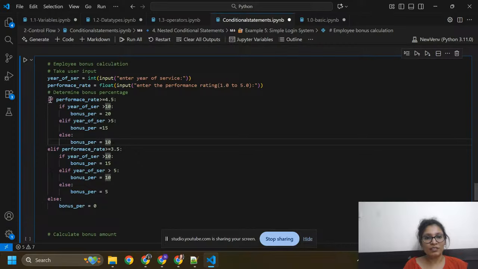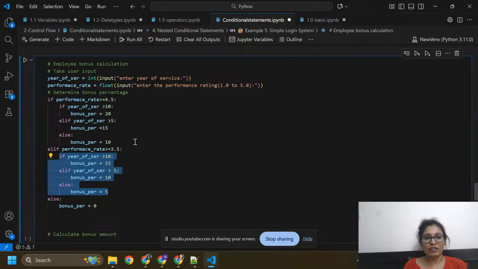So these are the main conditions. First this if condition, and this elif condition, and this else condition. So we have these three main if, elif, and else conditions. These conditions are inside the if block, and these conditions inside the else block.